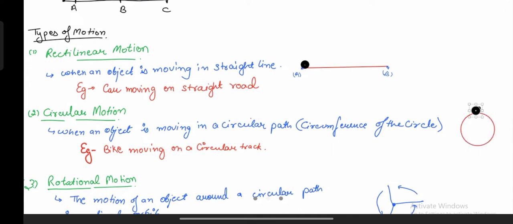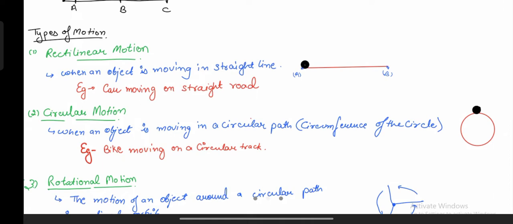It's not going to move anywhere else except on this circle. When it is moving on this circular path, that is nothing but the circumference of the circle, it will be considered in circular motion. For example, a bike moving on a circular track would be an example of circular motion.